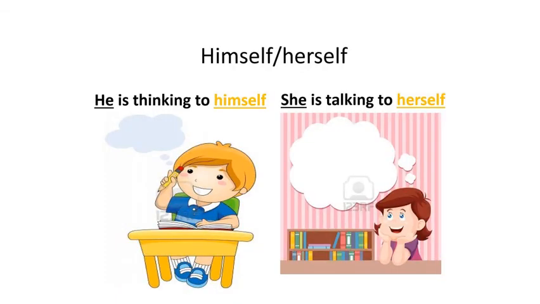Now here are some examples of himself and herself. You can see here, he is thinking to himself. Now he is a pronoun and himself is the reflection of he. She is talking to herself. She is a pronoun and she's reflection is herself.